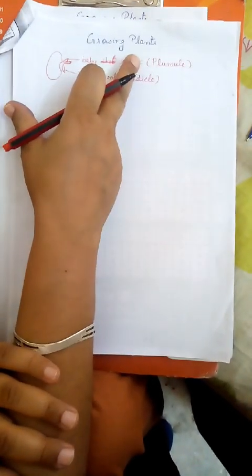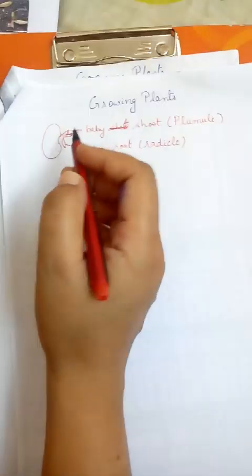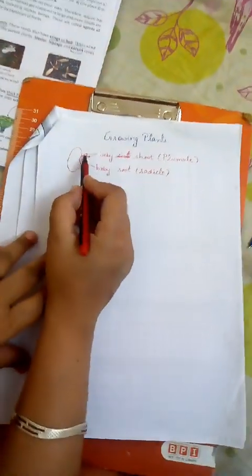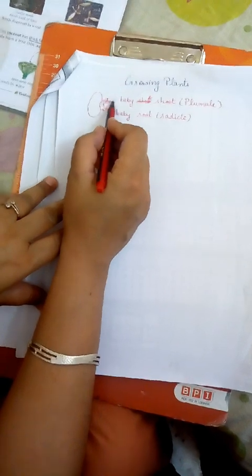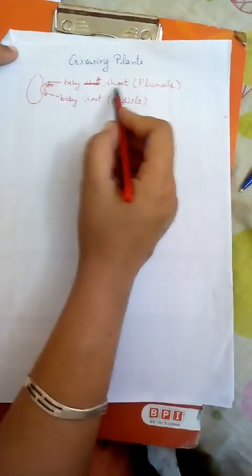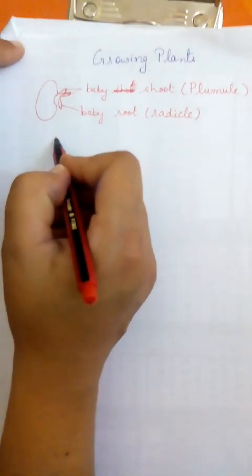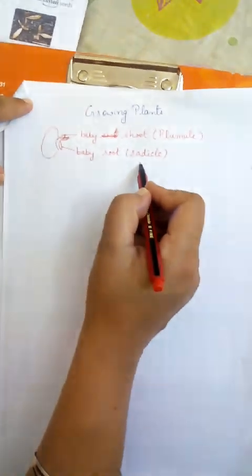Students, we'll continue with the chapter Growing Plants. A few things were left, where we were doing seeds. That day I showed you this white-colored embryo. The part which grows upwards, the baby shoot, is known as the plumule, and the part which grows downwards is known as the baby root, the radicle.